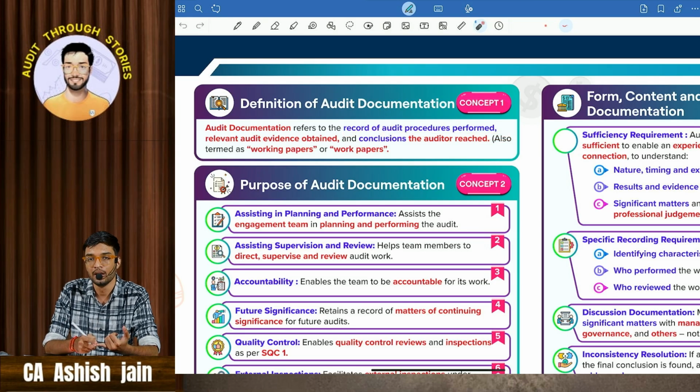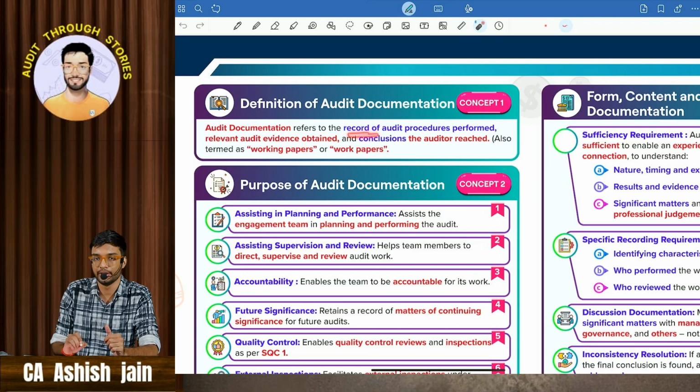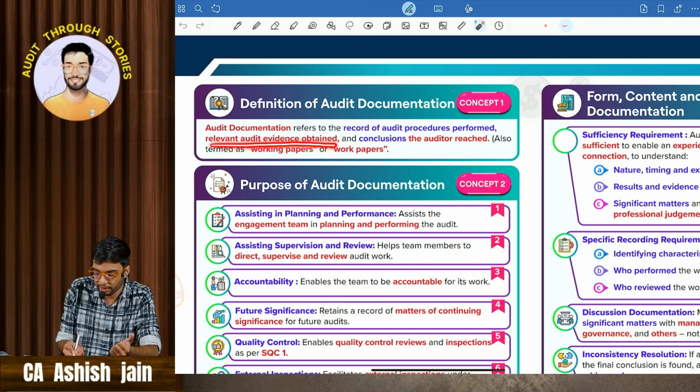Whatever procedures the auditor does, like inquiry, observation, re-performance, recalculation, analytical procedure, test of control, test of detail, whatever procedures the auditor has applied on the line items of the balance sheet, he is going to record in the form of a document. Then relevant audit evidence obtained.